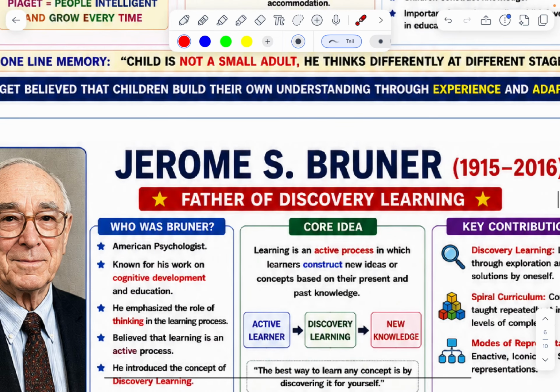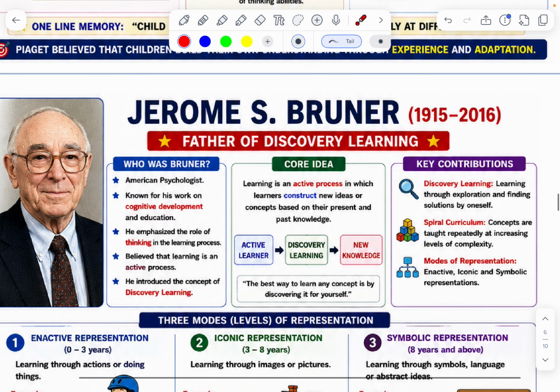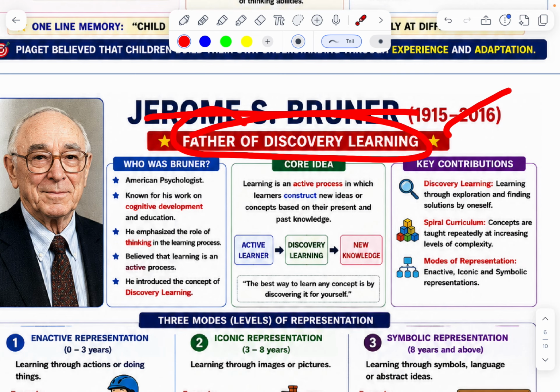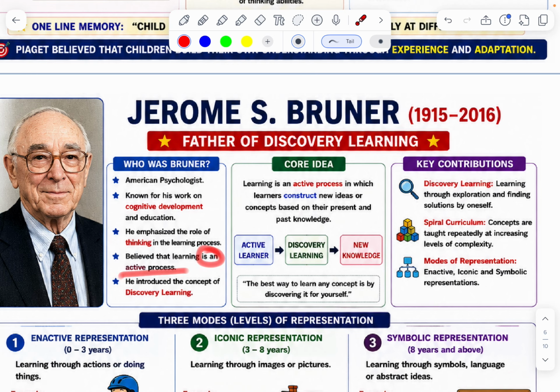Next, Bruner. Bruner is the father of discovery learning. Bruner is an American psychologist known for his work in cognitive development and education. He mainly emphasizes the role of thinking in learning processes. He believed that learning is an active process. He introduced discovery learning. Most important point: Bruner introduced the concept of discovery learning. His core idea: active discovery of new knowledge.